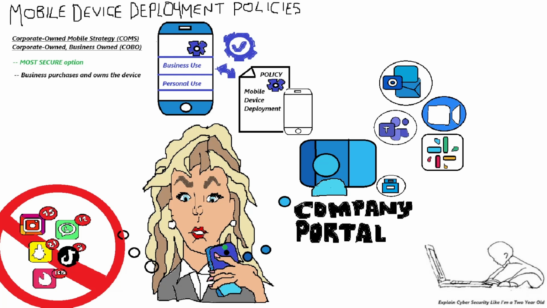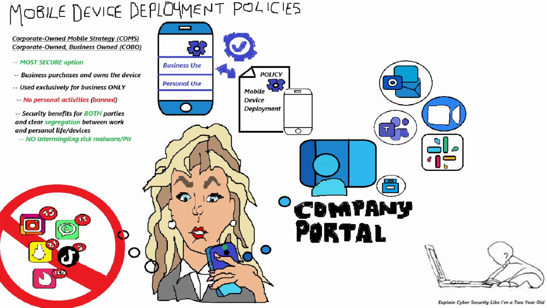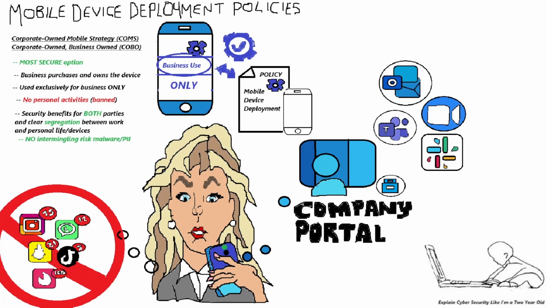The key here is that the devices are to be used exclusively for company purposes, and users should not perform any personal tasks on these devices, meaning Sally needs to carry her personal phone to do personal activities and uses the company provided business phone to do business activities. This actually protects both parties, Sally and the company. You see, whilst it may be a hassle for Sally to carry a second device for personal activities, that inconvenience is well worth the security benefits for both parties.